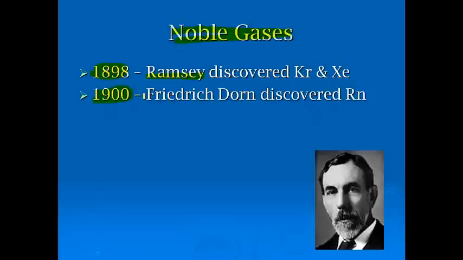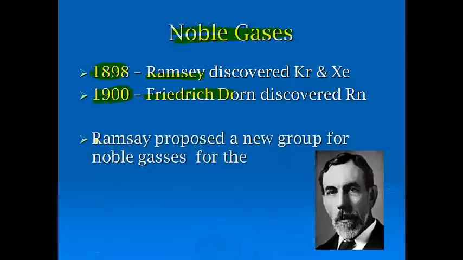And then Friedrich Dorn discovered radon in 1900. And Ramsay proposed a new group for the noble gases. That's spelled wrong. But noble gases for the periodic table. So that was Ramsay's big update, that he discovered a lot of the noble gases and he put them on the periodic table.